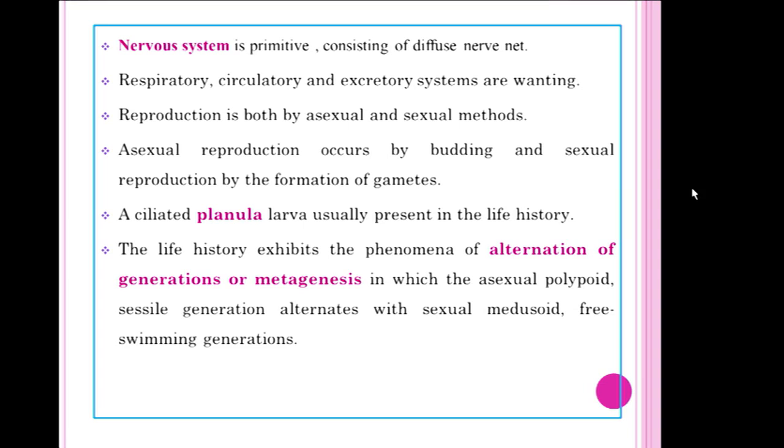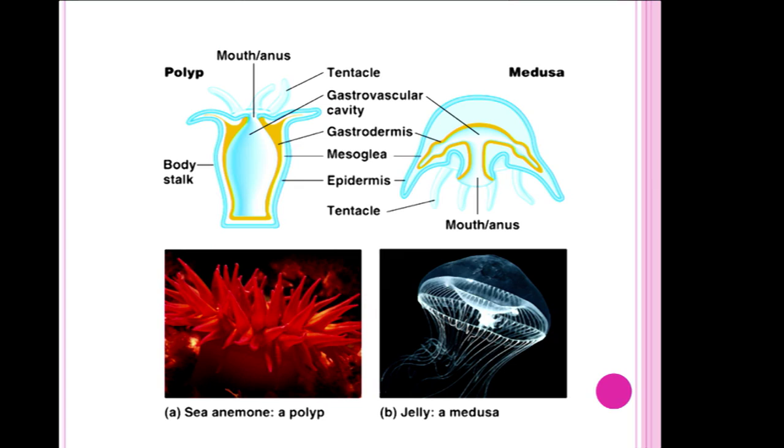Development is indirect development with a planula larva. And one more important feature of this Coelenterata phylum animals is they exhibit the phenomenon of alternation of generations or metagenesis. It means the sexual polyp stage or sessile stage is followed by the medusa stage. This is called alternation of generation or metagenesis.